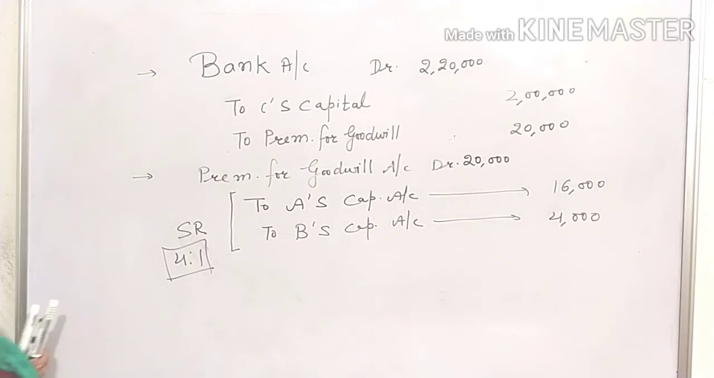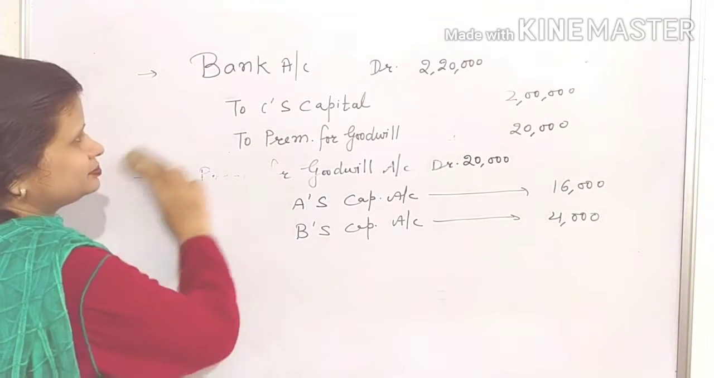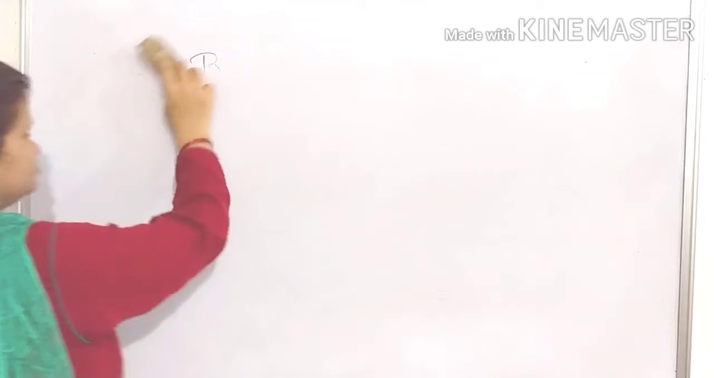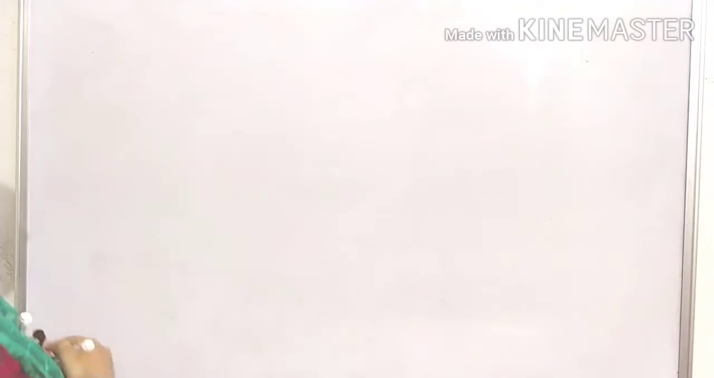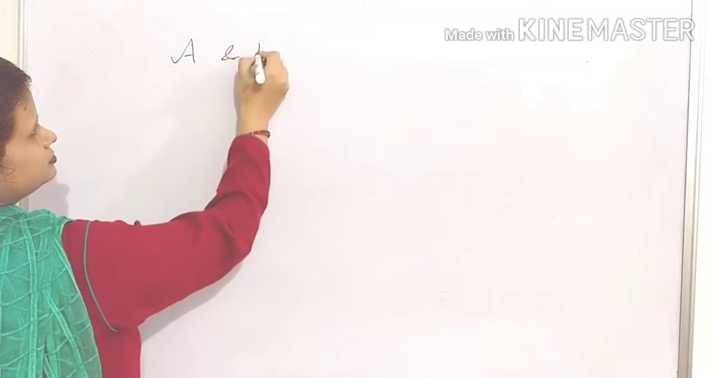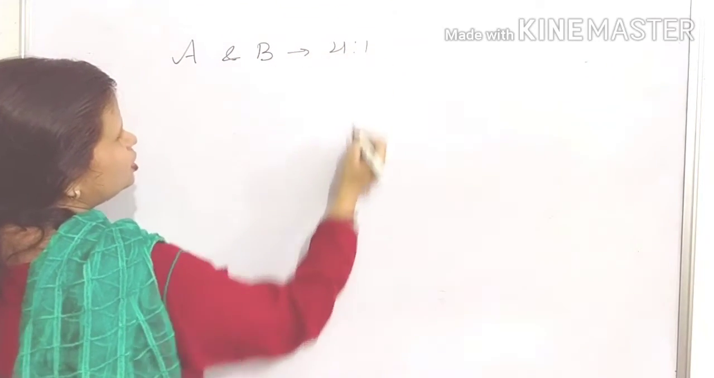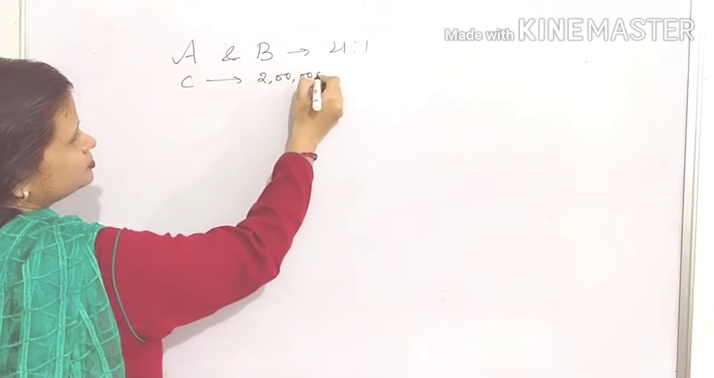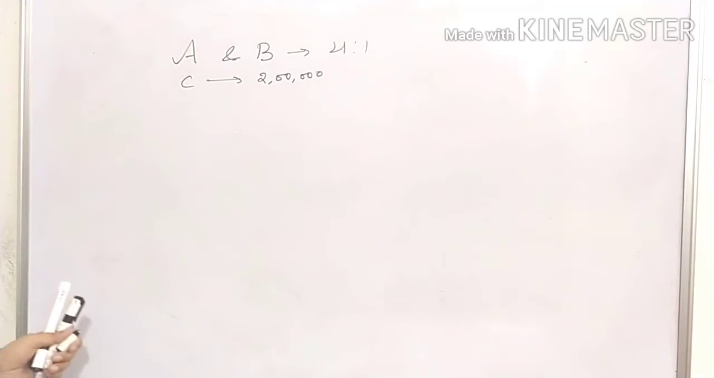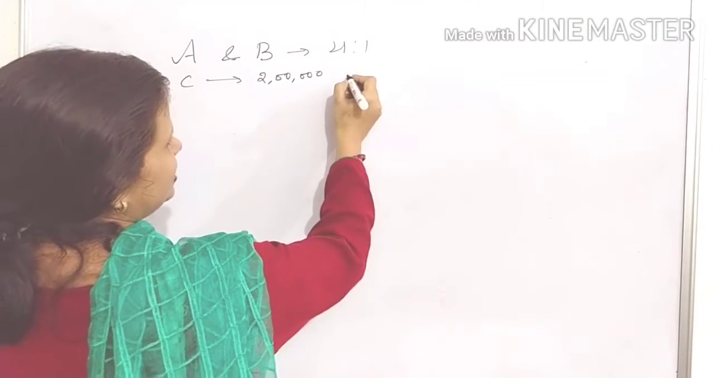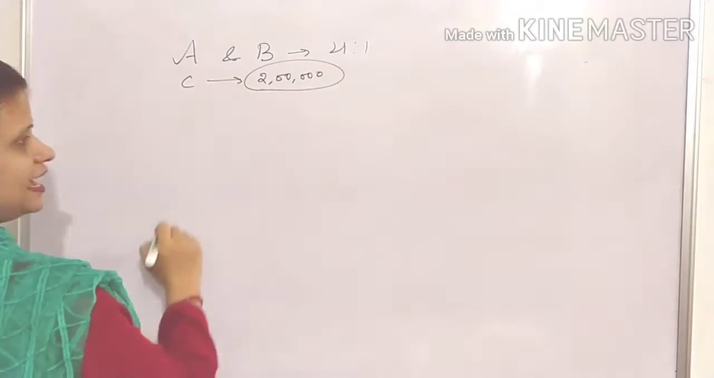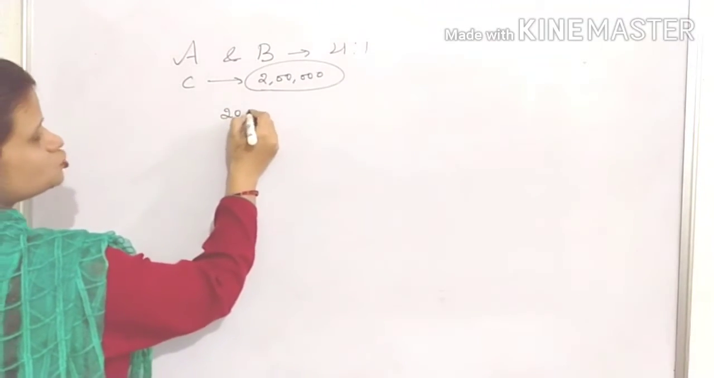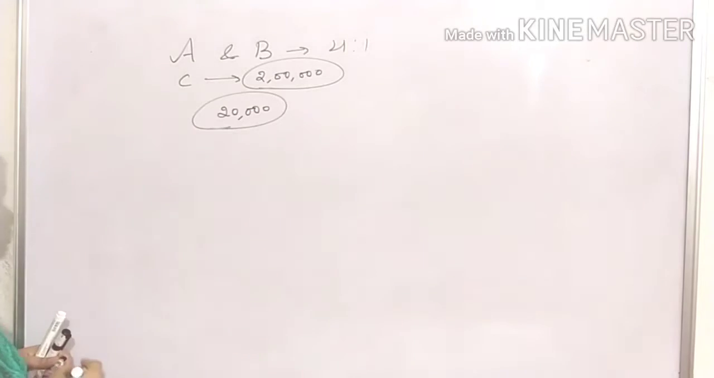Now let us take the second situation. The question statement is the same. A and B share profits in the ratio of 4:1. C brings rupees 2 lakh as his capital, but he is not able to bring his share of goodwill in cash. And how much is he required to bring? He is required to bring rupees 20,000 as his share of goodwill premium.